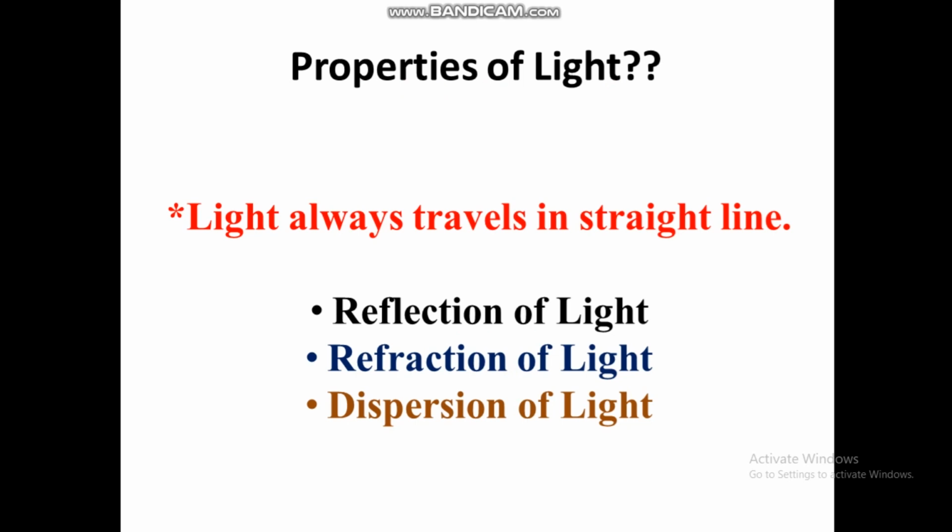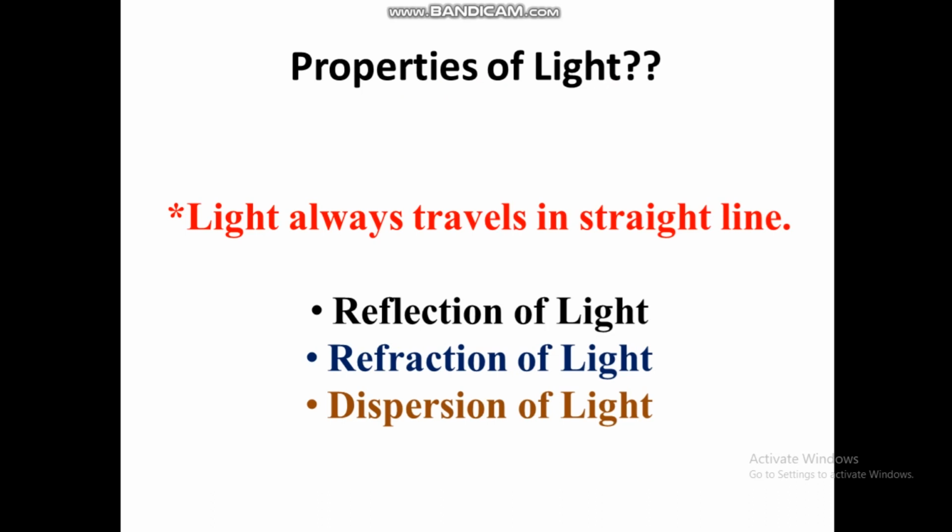Properties of light. After understanding the concept of light, we need to know the properties of light. Light always travels in a straight line. This is one of the important concepts: light does not travel zigzag. Light always follows the path of a straight line. We have seen in our life also, the sunlight or any light always travels in a straight line. This is one of the properties of light.